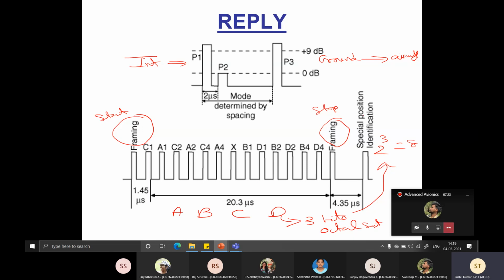There is another special position identification, or SPI, pulse. This is to help the air traffic controller to identify aircraft properly. So in case he is having a doubt about any of the aircraft, on the RT, that is on the radio, the controller will request the pilot to press the button. This SPI button is in the cockpit. So whenever he presses it, the controller will get an indication telling that it's that particular aircraft. So it's a direct communication between the pilot and the radar controller.